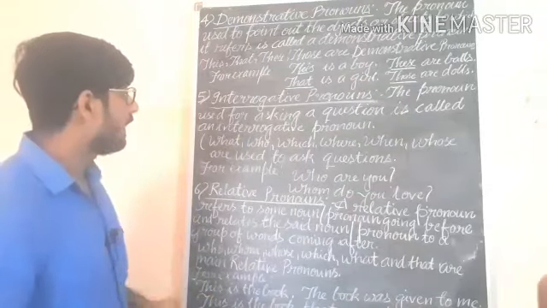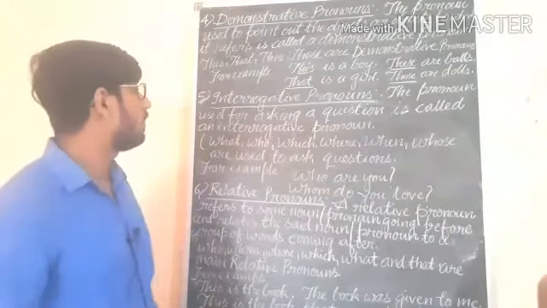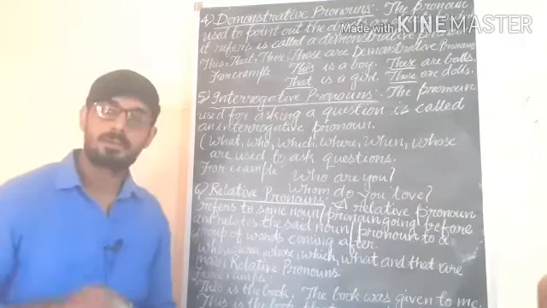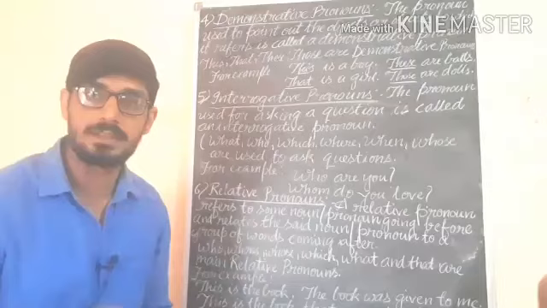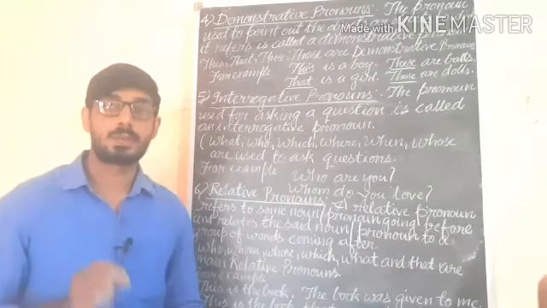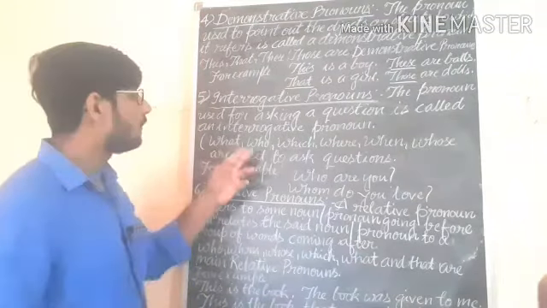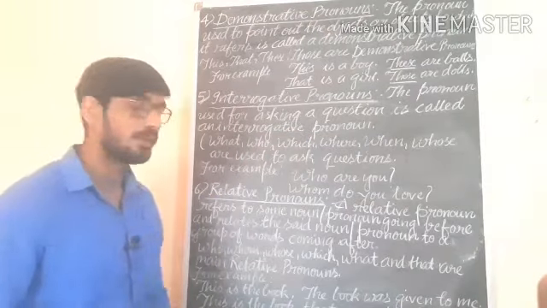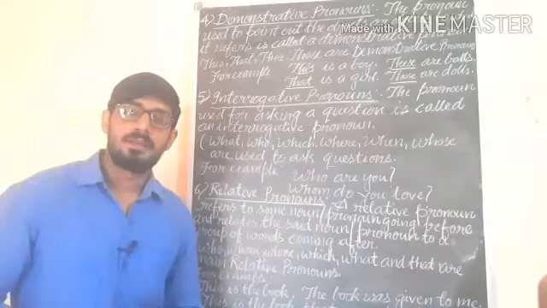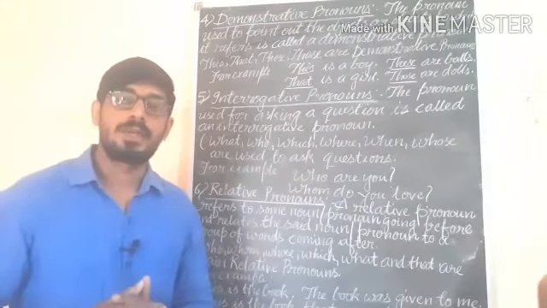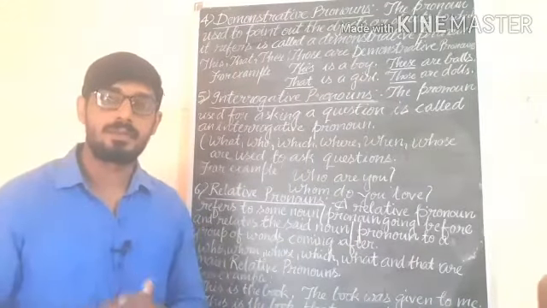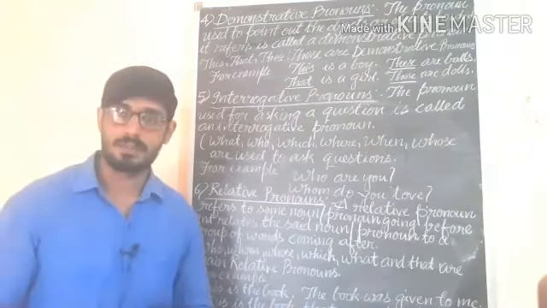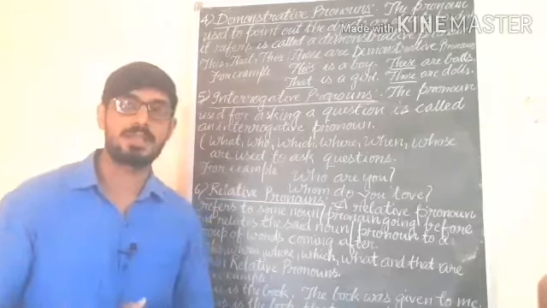Come to the next, interrogative pronouns. The pronoun used for asking a question is called an interrogative pronoun. So what, who, which, where, when, whose, whom, all the WH words are known as interrogative words, and these words are used to ask questions, WH type questions we can say.